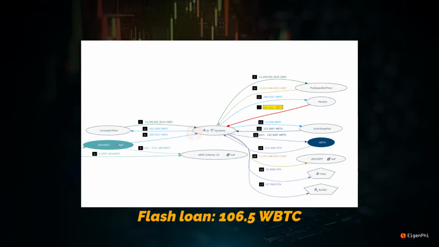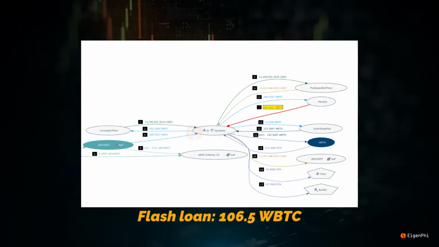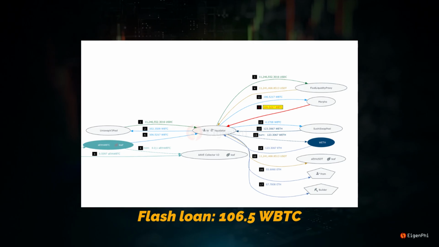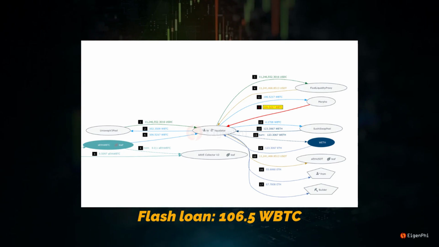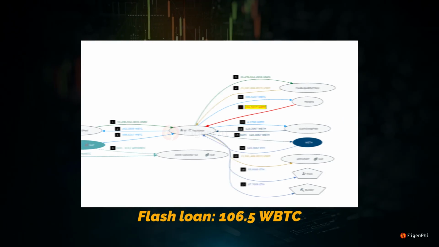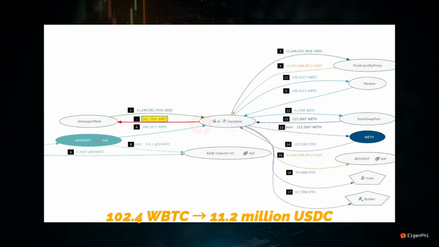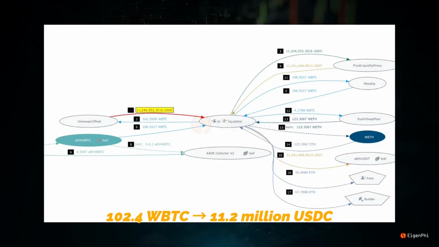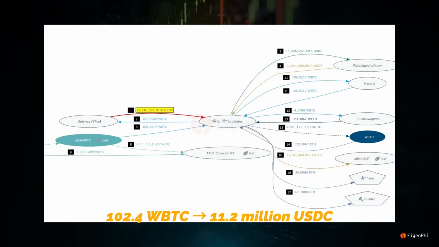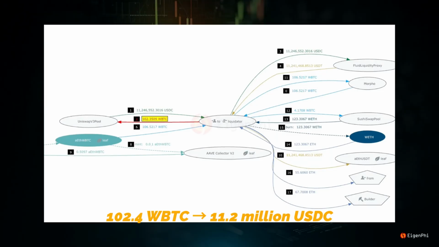Step 0. Use Flash Loan to borrow 106.5 WBTC from Morpho. Why? 0 upfront capital and perfect sizing that mirrors the Aave collateral. Steps 1 to 2. Swap 102.4 WBTC to 11.2 million USDC on Uniswap v3. Why? Stage stablecoins to fund the debt leg.